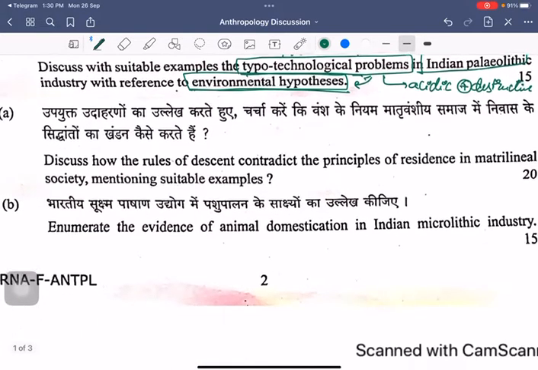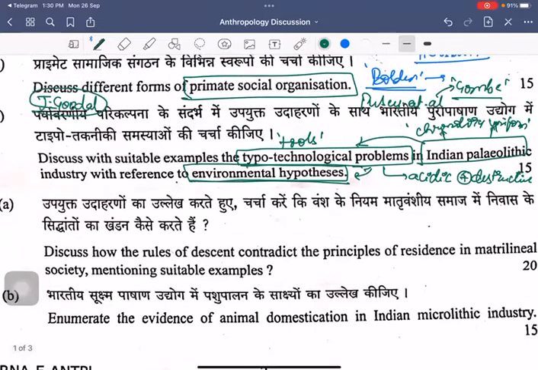Okay. Then please remember, here they are not asking about the Paleolithic industry. They are indirectly asking about the components: you can talk about the Indian Paleolithic era, then you can talk about the type of technology that is used here, and then you directly get into the problems vis-a-vis the environmental hypothesis. That context should not be mixed, right?